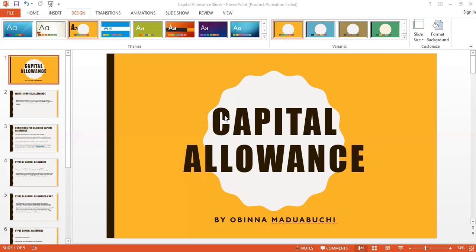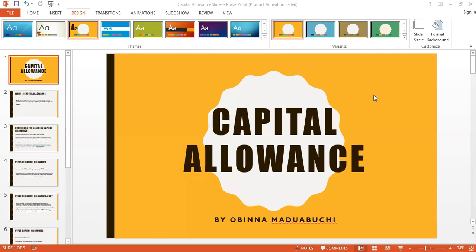So today we'll be looking at an important part of the business, which is capital allowance and company's income tax computation. So it's very important we understand the workings of capital allowances. It's very key to the survival of the business. So if you are working in a manufacturing company, or an engineering company, it's very good to take note of your capital allowances.